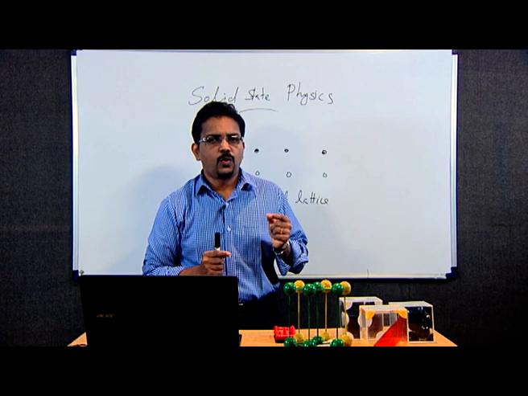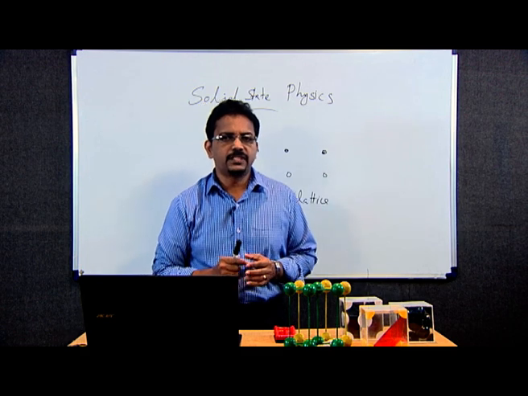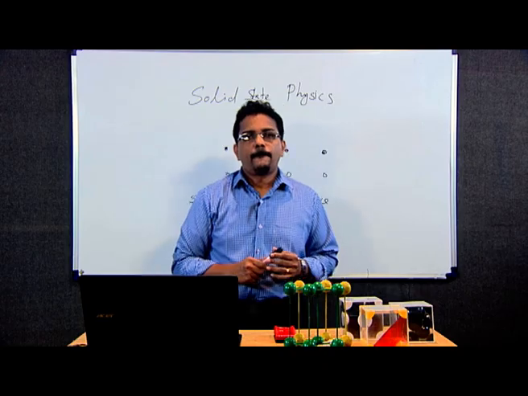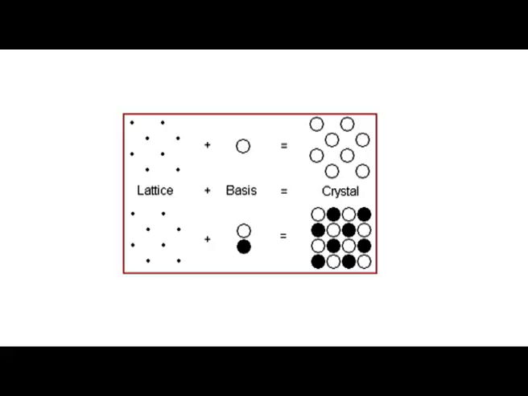The atoms or the molecules associated with the lattice points are called the motif or basis, and together lattice plus basis is called the crystal structure.